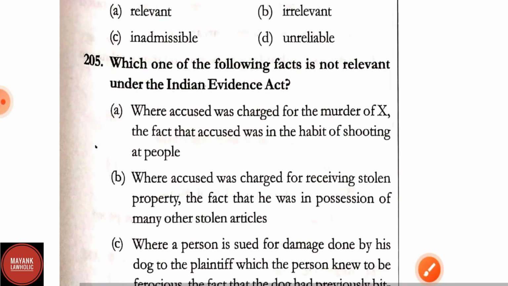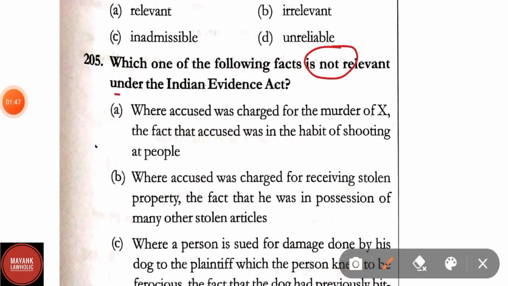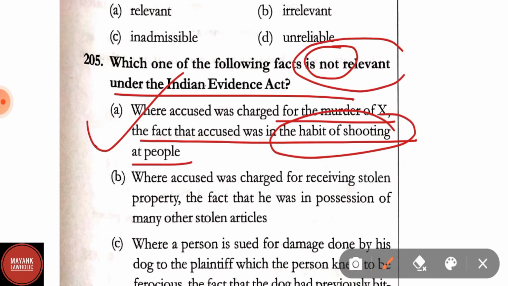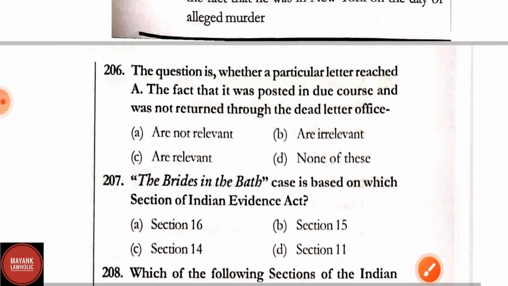Question number 205. Which of the following facts is not relevant under the Indian Evidence Act? Option A. Where the accused was charged for the murder of X, the fact that the accused was in the habit of shooting at people. This is not relevant under the Indian Evidence Act. Therefore, this will be the correct answer because in the question it has been asked which of the following is not correct. So option A is the right answer here. Let us proceed to question number 206.